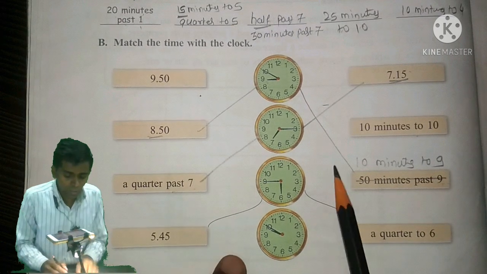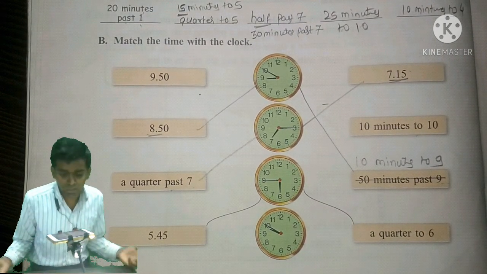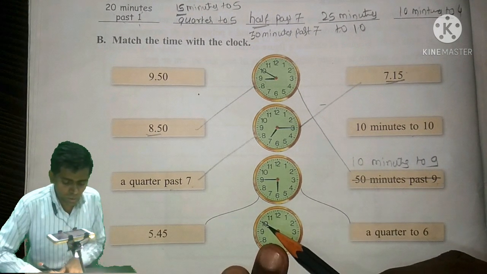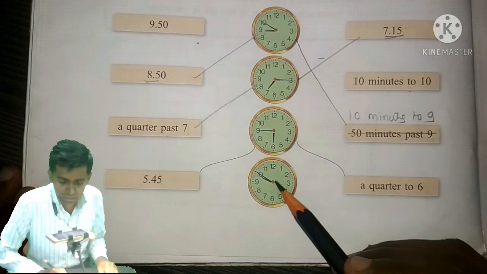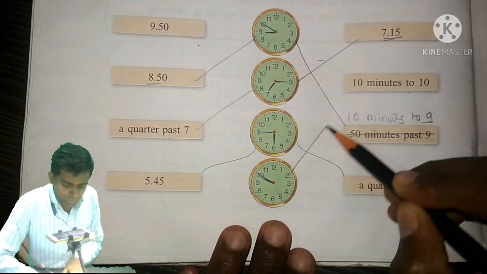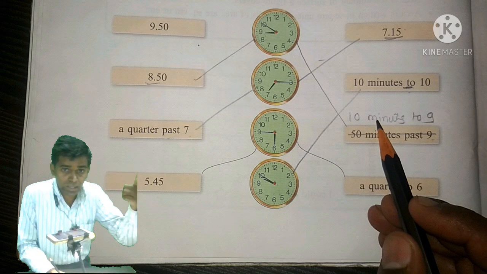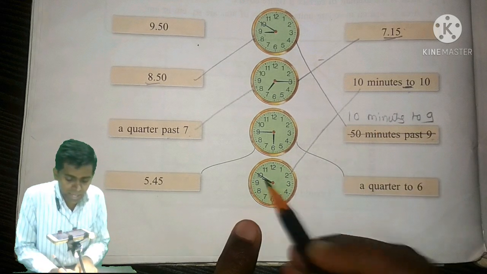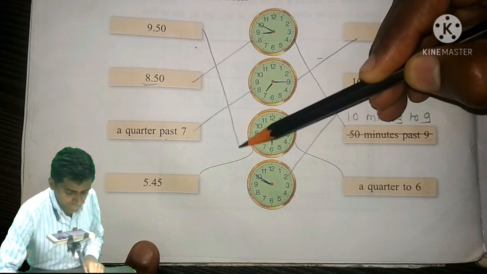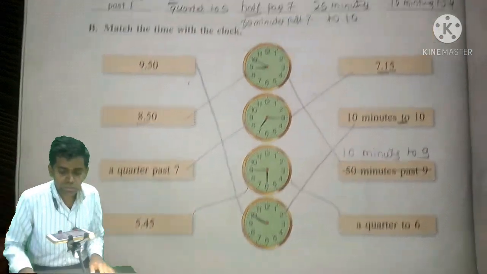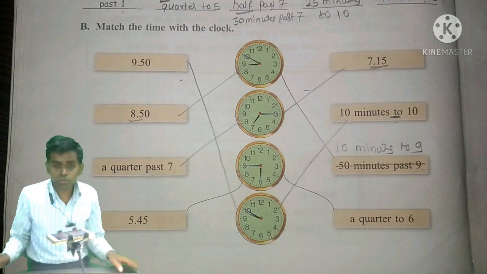Okay. Now let's move towards the fourth one, and this is very easy, whatever is left will come. It is 10 o'clock. After 10 minutes, it will be at 10 o'clock. 10 minutes are left for it to be 10. That means we will take it as 10 minutes to 10 o'clock. When to comes, it is about the next hour. And it is 9 hours 50 minutes. Okay, 9 hours 50 minutes.